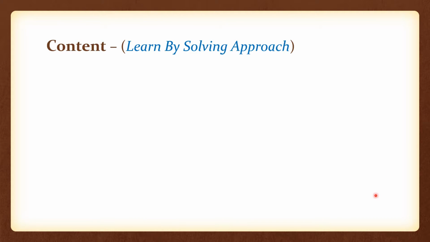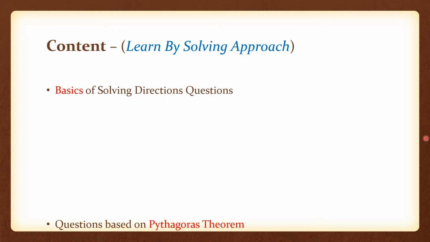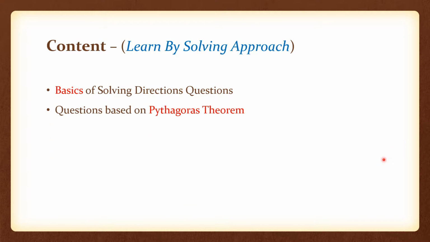Before moving on, I would like to reshare the content so that you can better know what we have discussed already and what we will be discussing in future parts. A complete flow, I like to give you that. At first we saw the basics of solving some direction questions. Then we are going to see the questions based on Pythagoras theorem, right? And then we will be moving on to the concepts of northeast, southeast, northwest and southwest directions, okay?